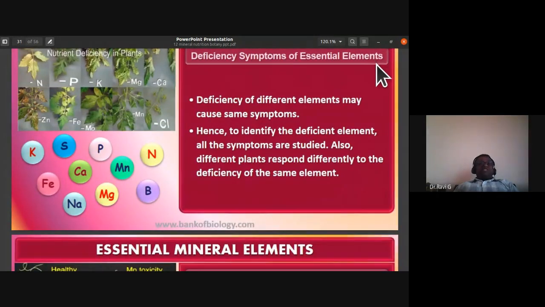So deficiency of different elements may cause different types of symptoms. To identify the deficient elements, all the symptoms have to be studied. You can't identify an element to be deficient by just one symptom. Also, different plants respond differently to the deficiency of the same element. That is also to be taken note of.